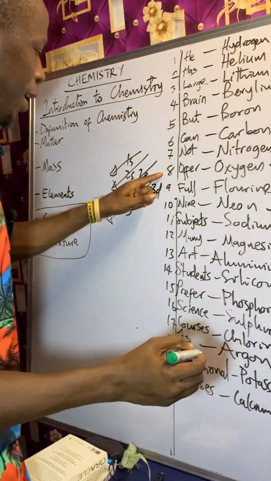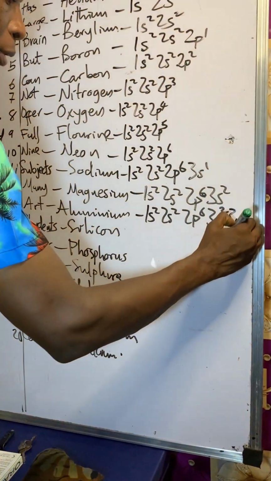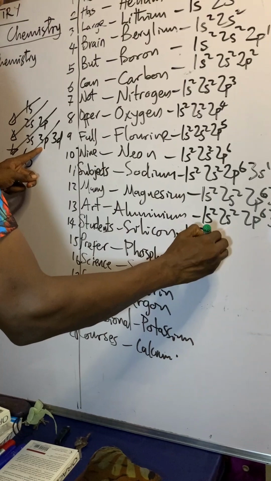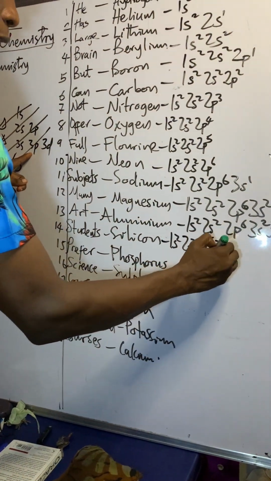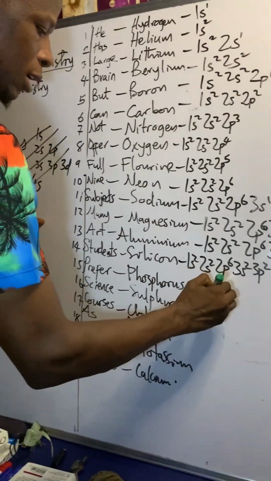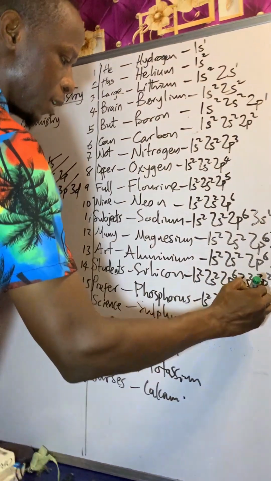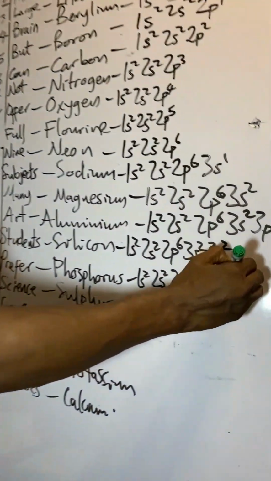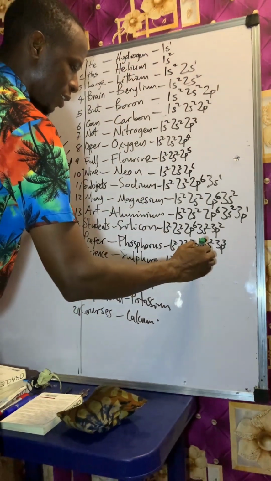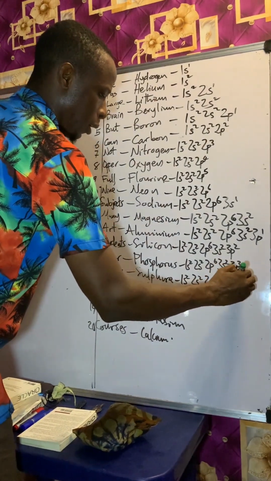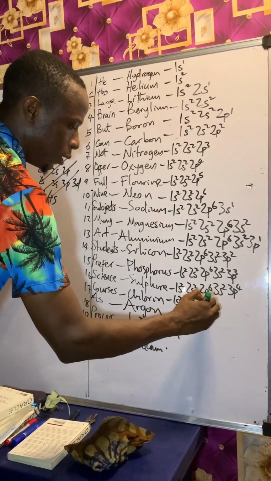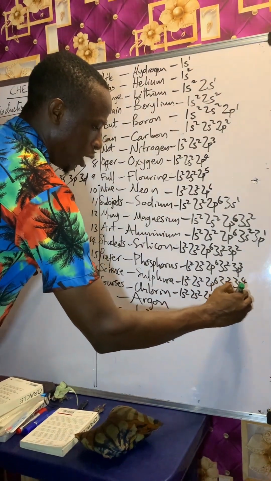Then we move again to 3p1, 1s2, 2s2, 2p6, 3s2, 3p2, then 1s2, 2s2, 2p6, 3s2, 3p3, then 3p4, then 3p5.